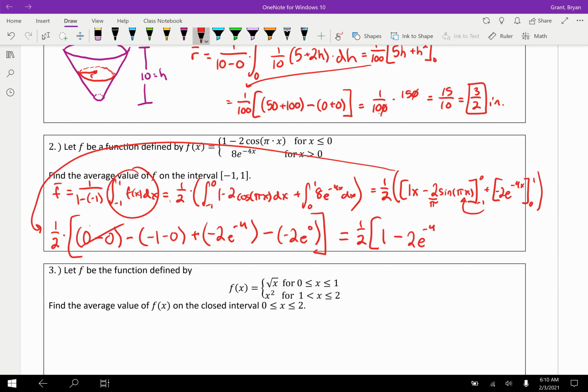And then this at the end, e to the 0th is 1. 1 times negative 2 is negative 2. Plus negative 2 is going to be a plus 2 here. So I'm looking at 3 minus 2e to the negative 4th over 2. 3 minus 2e to the negative 4th over 2.